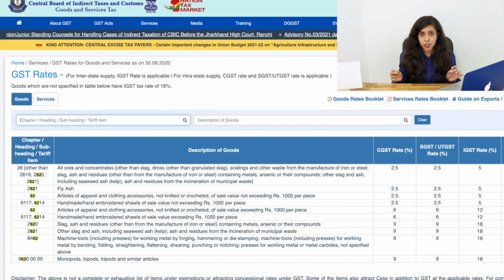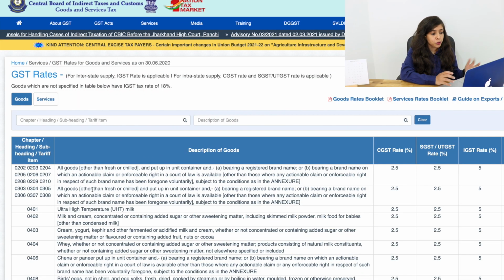Now, your classification becomes very important. Why? Because it helps you determine your GST rate, and there are a lot of confusions when it comes to classification. So if your product is such that you cannot determine on your own very easily because it's confusing as to where it will exactly fall, it is better you consult someone and try to understand the correct classification for your product so that there are no issues in the future.